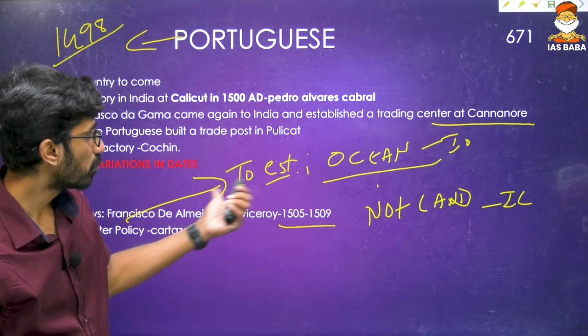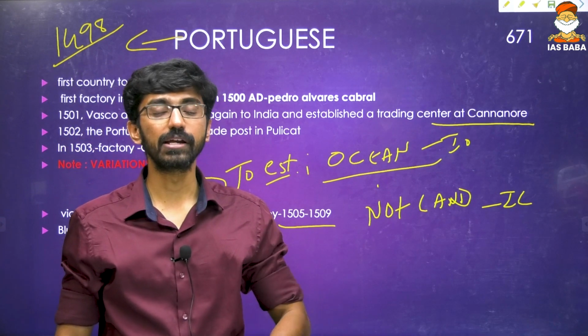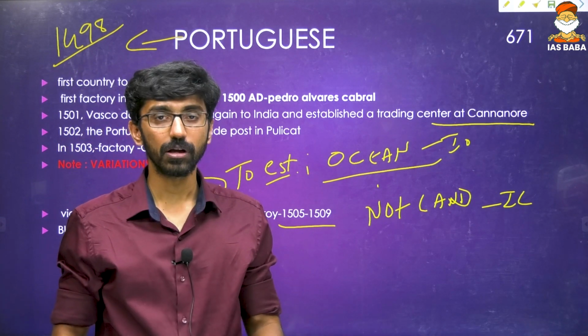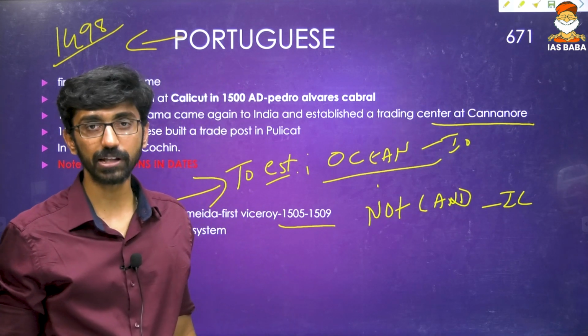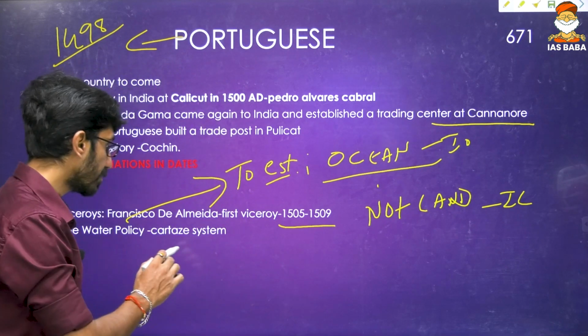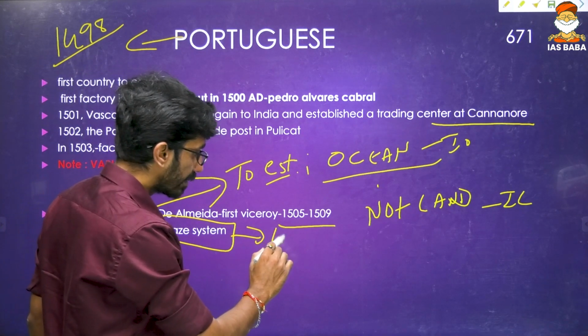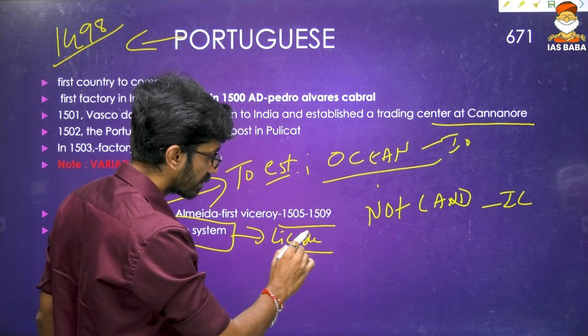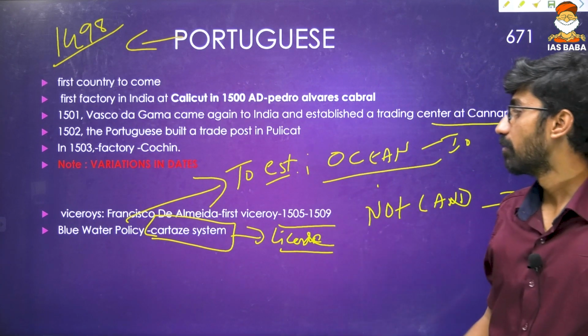Okay, so that is the blue water policy. They wanted to enforce Portuguese rules and regulations in the oceans. They did not want to give permission to any ship. They did not want to let any other ship go into the ocean for trading without taking the permission of the Portuguese. And to take the permission of the Portuguese, they had to take a license, and that license is called as what? Carta system. That is the enforcement of the Portuguese supremacy, and that was brought by Francisco de Almeida.